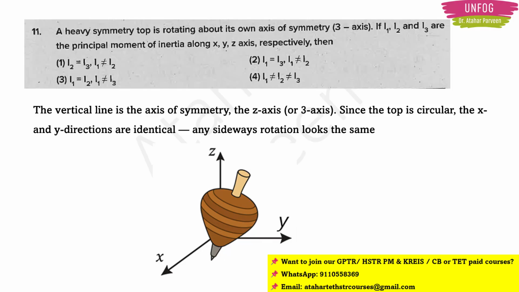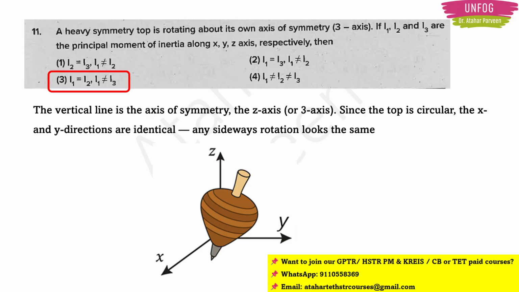So now what is remaining here? Only z, right? So which one should be the correct answer here? I1 and I2 should be same, and I3 should not be same with I1 and I2, right? So if you observe the options carefully, option number 3 will be the correct answer, because here I1 and I2 are same. But I1 and I3 will not be equal to each other, because I3 is the z-axis.